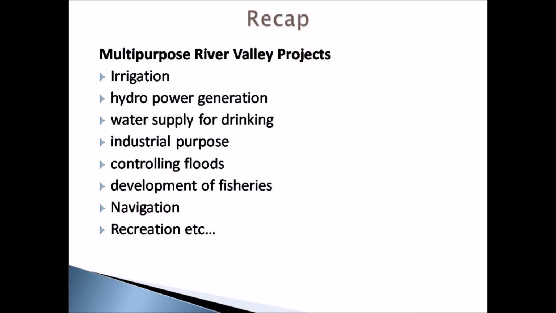Now we will have a short review on the multipurpose river valley projects.